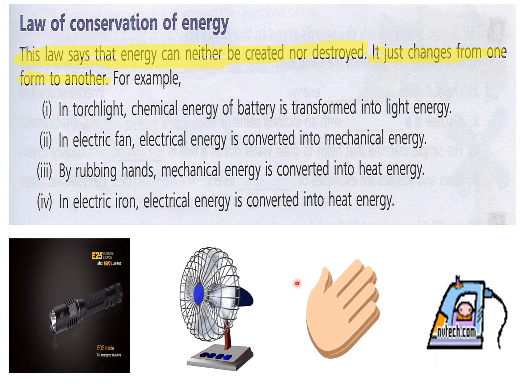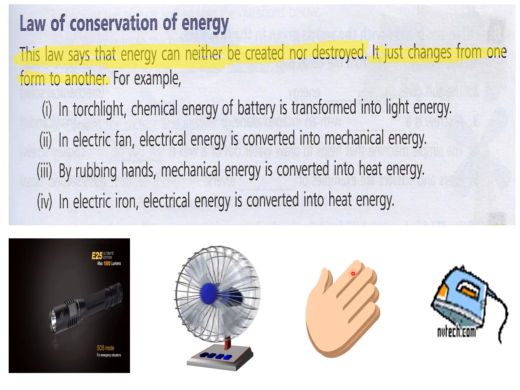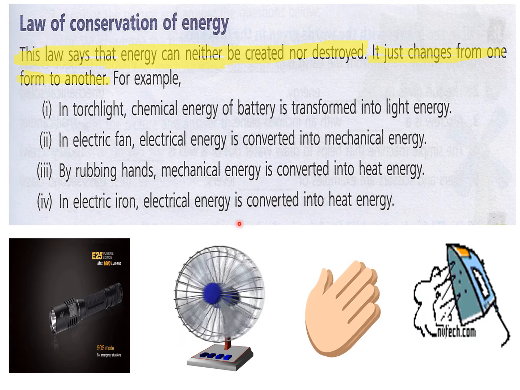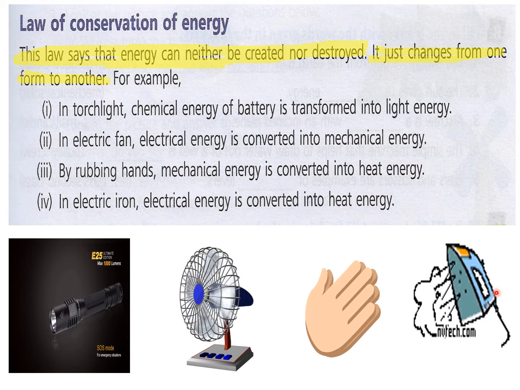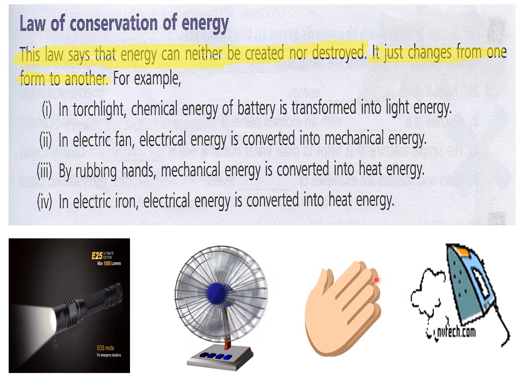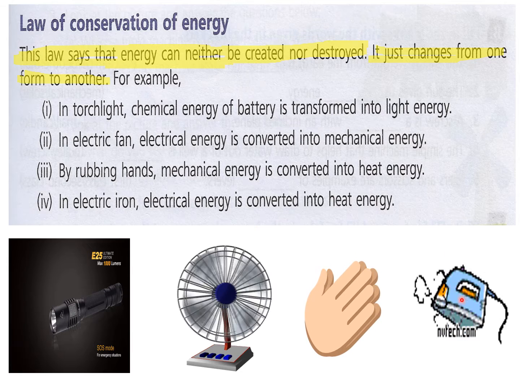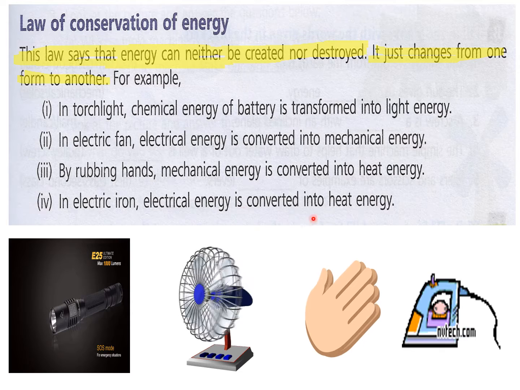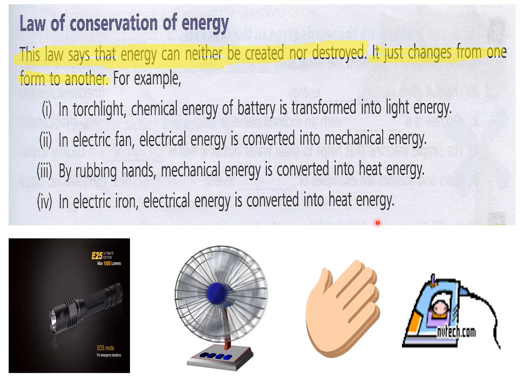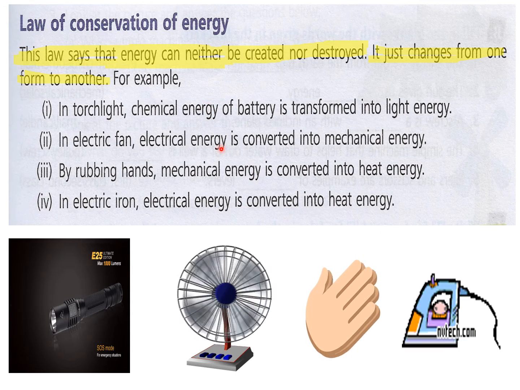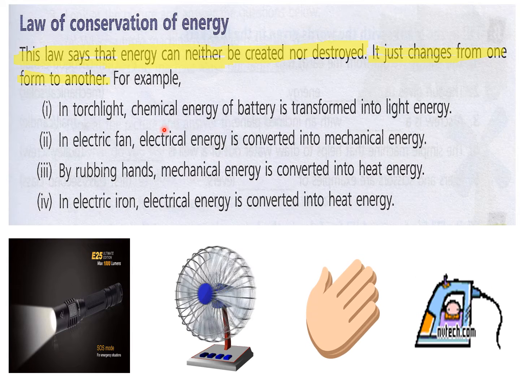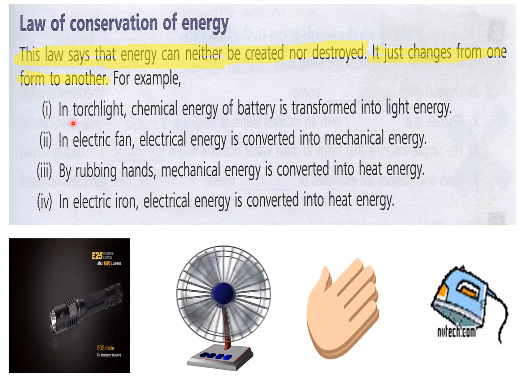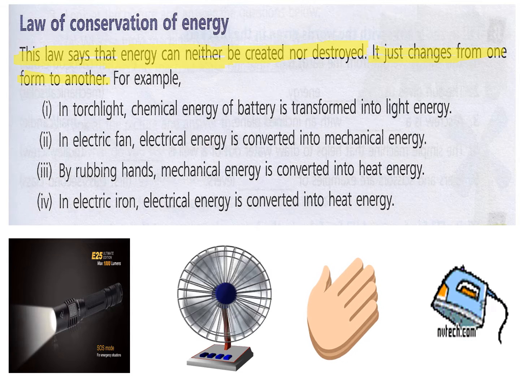So this is heat energy being produced by mechanical energy. Then in an electric iron, electrical energy is converted into heat energy. You can see when this iron is heated, then this heat energy is being produced. So electrical energy is converted into heat energy. These examples are also very, very important. They can come to write which energy is being transformed into other energy in a torch. So like that you will have to write. Okay.